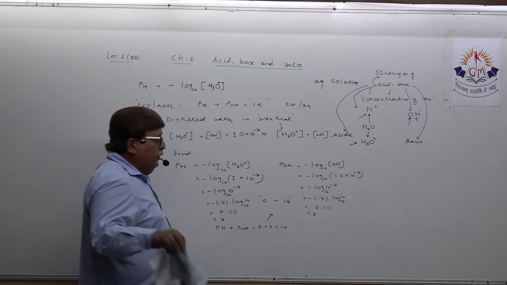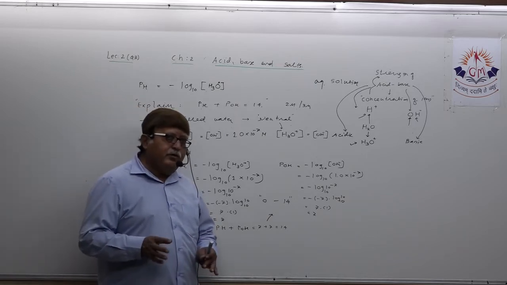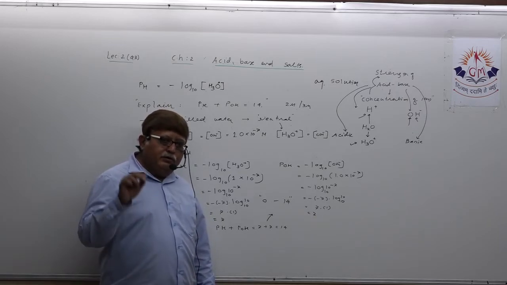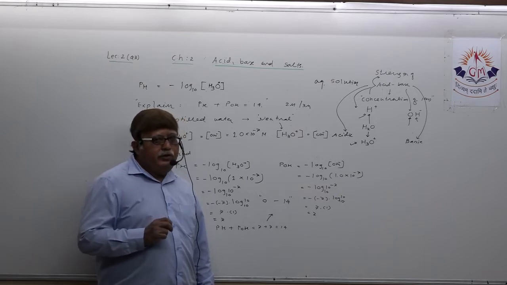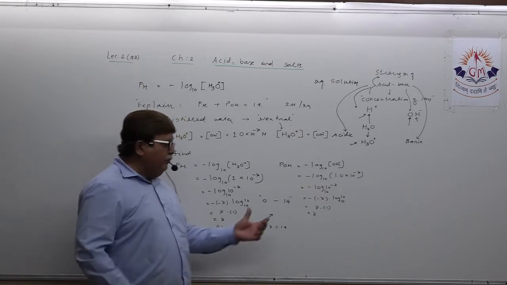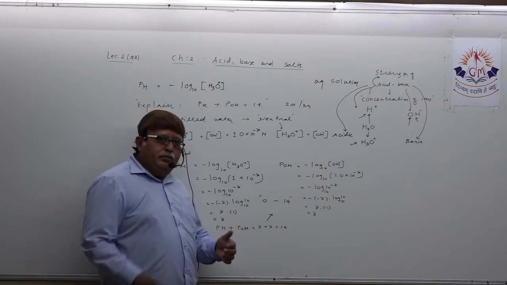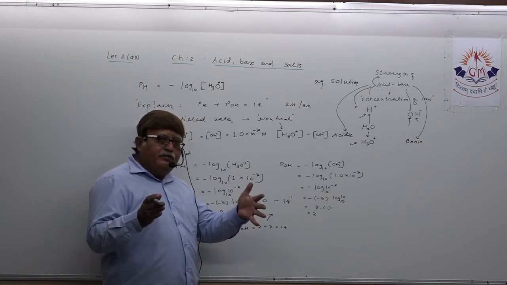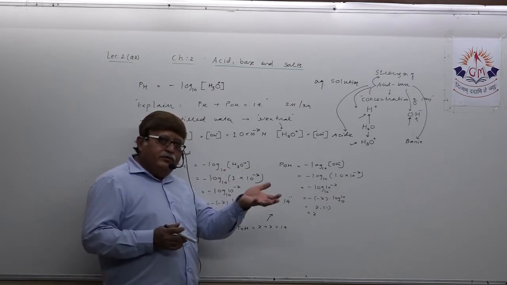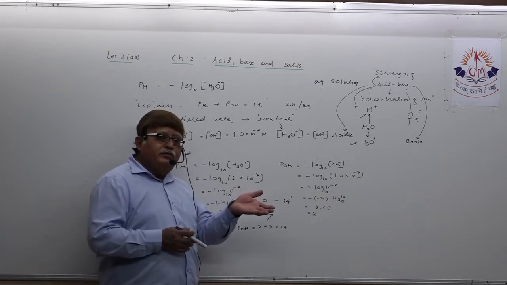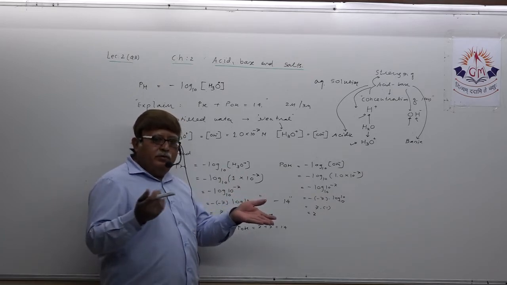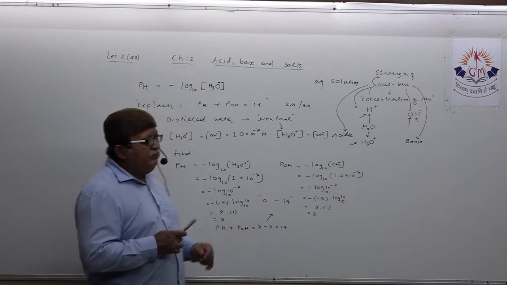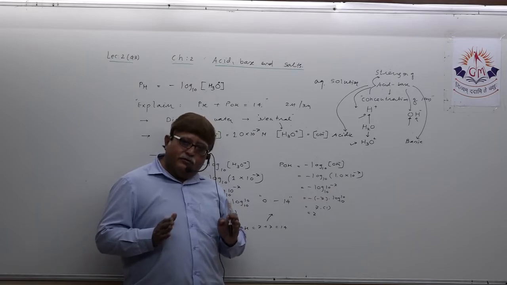What is the second question I just spoke out? Please note it down in notes: which are the limitations of the pH scale? The first limitation you all know, the range of the pH scale lies between 0 to 14 only. So if any substance is more basic, meaning its pH is more than 14, or more acidic, meaning less than 0, how can we assess it?